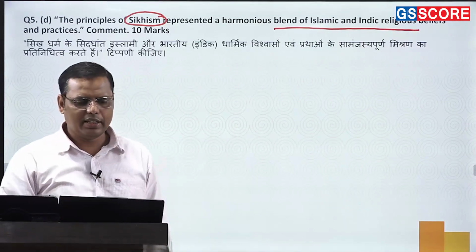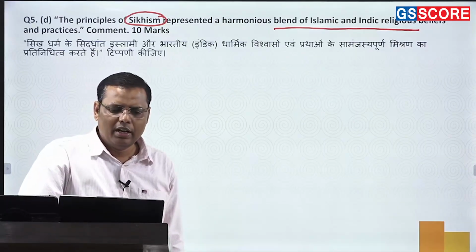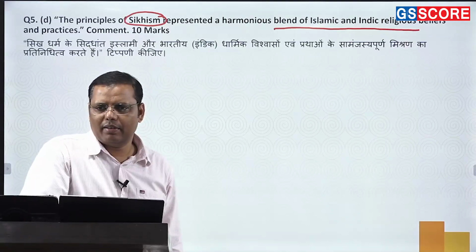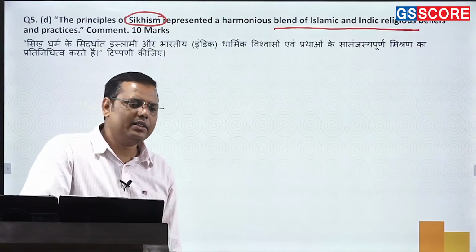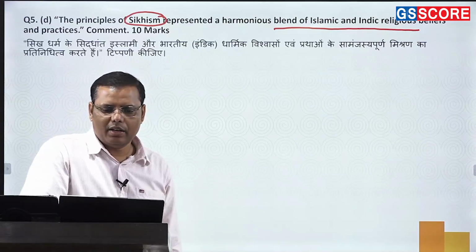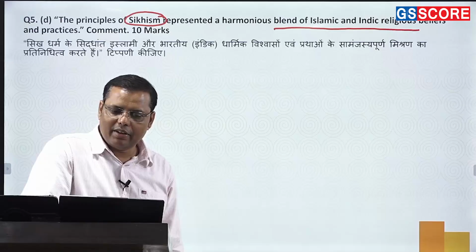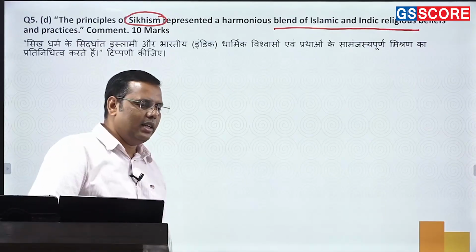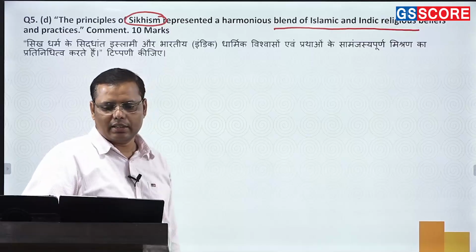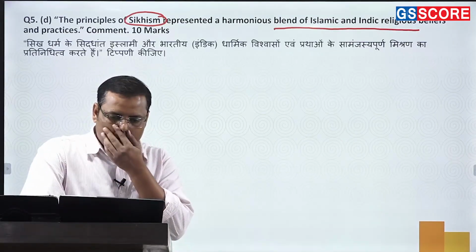So there are several things. Indic, so you all understand, multiple things have been taken from the Bhakti movement. What are the things that you can talk about? Monotheism. In Sikhism there was a word used, ek onkar, meaning there is only one God. That is there in the Bhakti movement also. That is there even in Islam, called Tawhid, the oneness of God. So it was more popular among the Sufis.